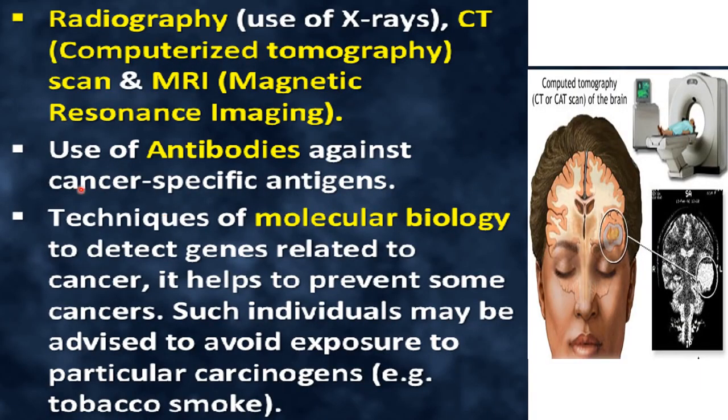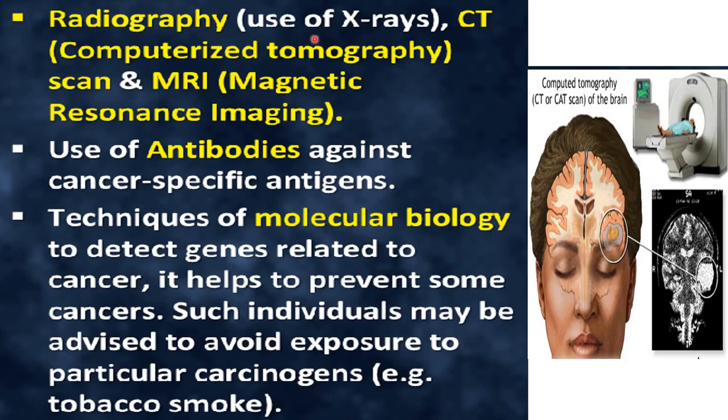Next method is radiography. And in radiography, radio is representing radiations. So here in radiography, X-rays are used to take pictures of the internal organs of the person. You might have seen an X-ray picture, right? So internal organs are studied with the help of radiography, with the help of X-rays, right?